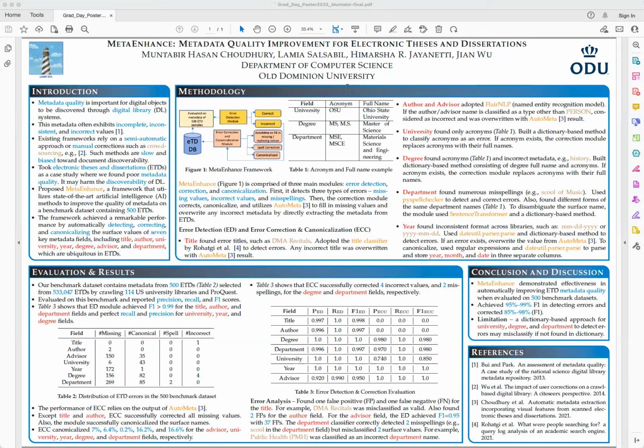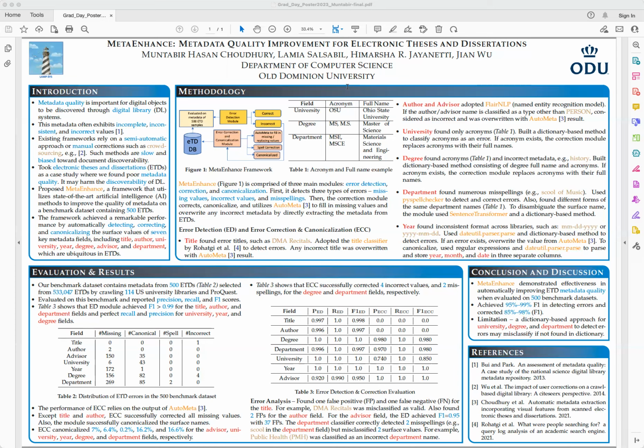We have lots of canonical forms for the advisor, university, year, degree, and department fields. For misspellings, we only found 2 in the department field, and for incorrect metadata, we found 1 in the title field, and for the degree field, we have 4 incorrect metadata. Then we applied the error correction module and canonicalized the surface values.